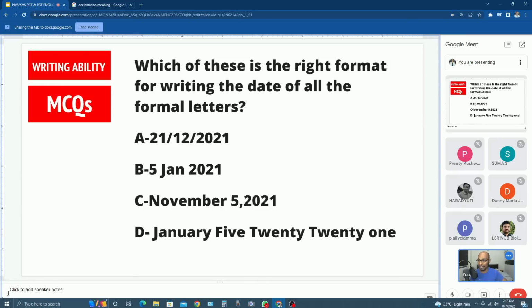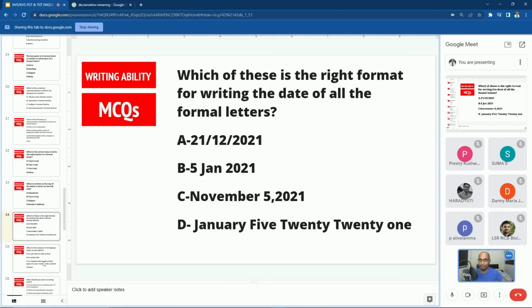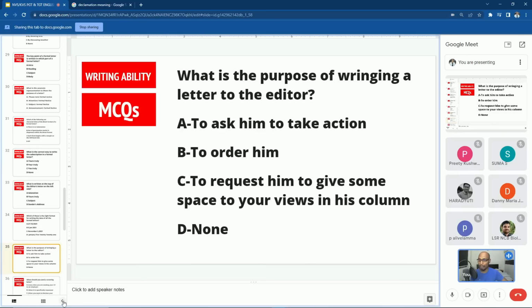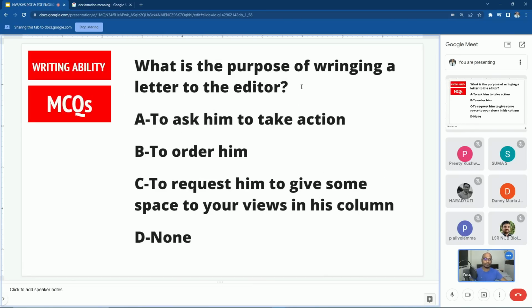Okay, sir. Right. Now let us go to the next question. Danny ma'am, for you. What is the purpose of writing a letter to the editor? To ask him to take action, to order him, to request him to give some space to your views in his column, or none.